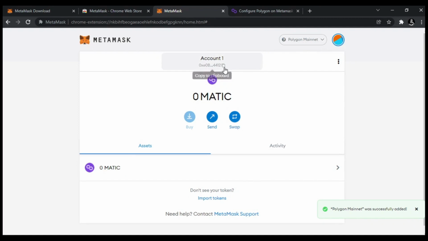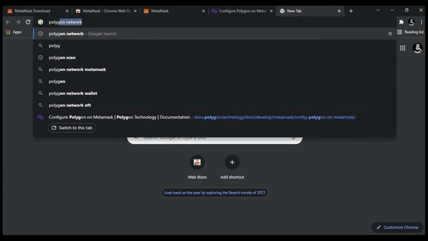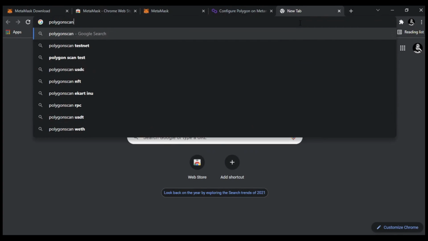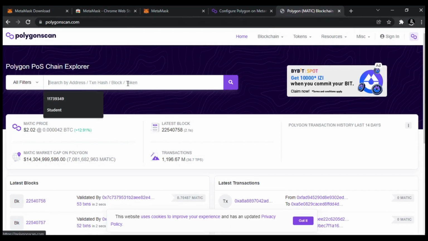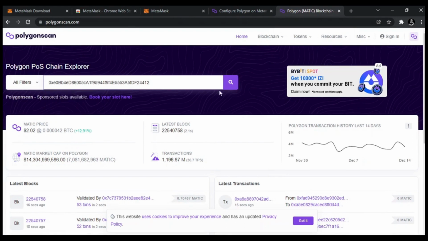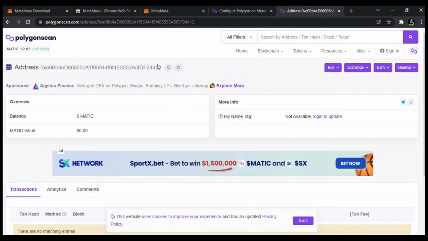You can also verify your account by copying this public address and go to Polygon scan. And paste your account address here. This is your public address, and now currently we have 0 matic in our account.